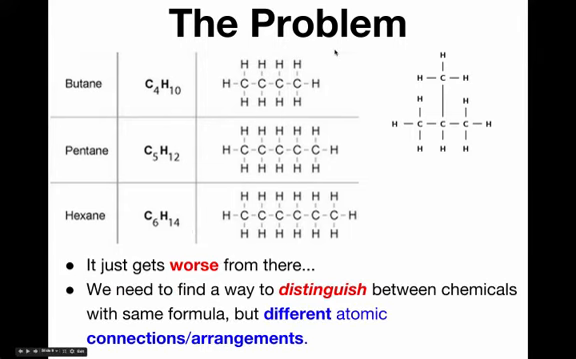So the problem needs a solution. We need to find a way to distinguish between chemicals with the same simple molecular formula, but when those chemicals or molecules have different atomic connections or different atomic arrangements. So if I tell you I'm working with C4H10, I need a way of distinguishing between this molecule here and this molecule over to the right.